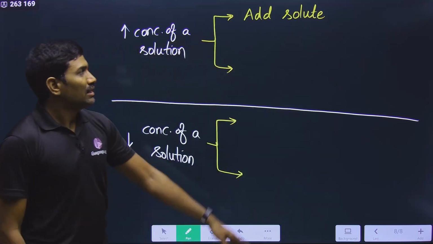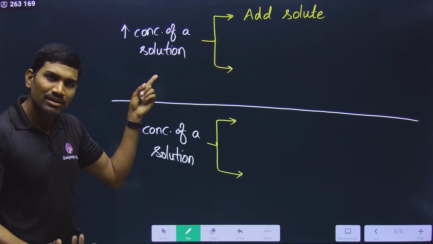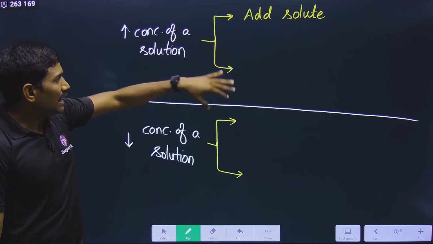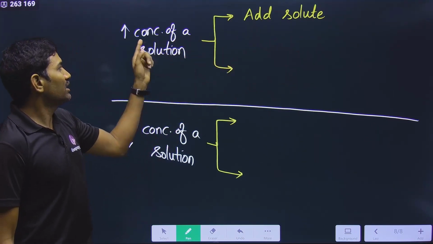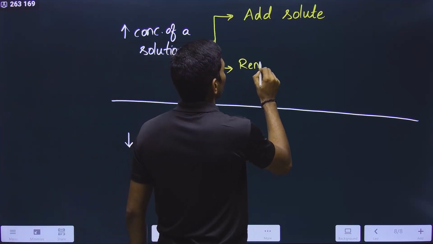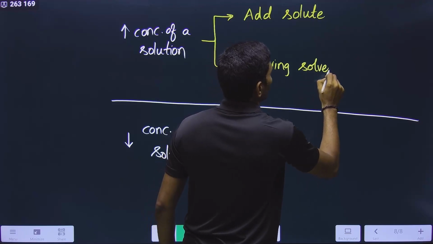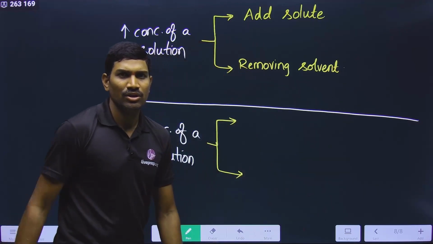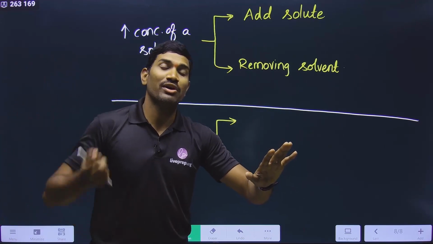By adding solute, can you increase the concentration of a solution? Yes, you can. Or in a different way, with respect to solvent, how can you increase the concentration? By removing solvent. Keep the solute like that and remove the solvent, then also the concentration will increase.